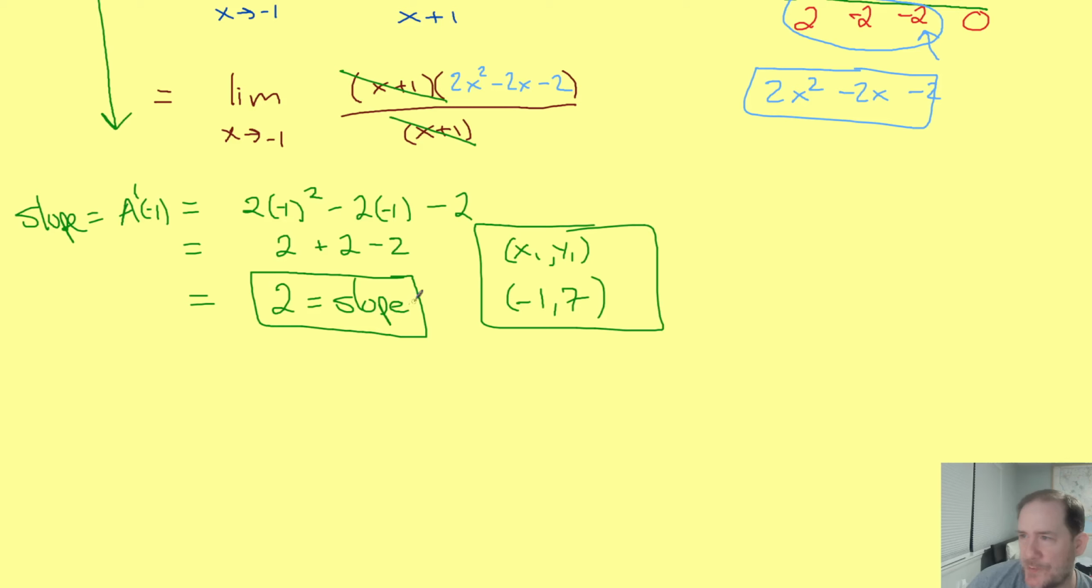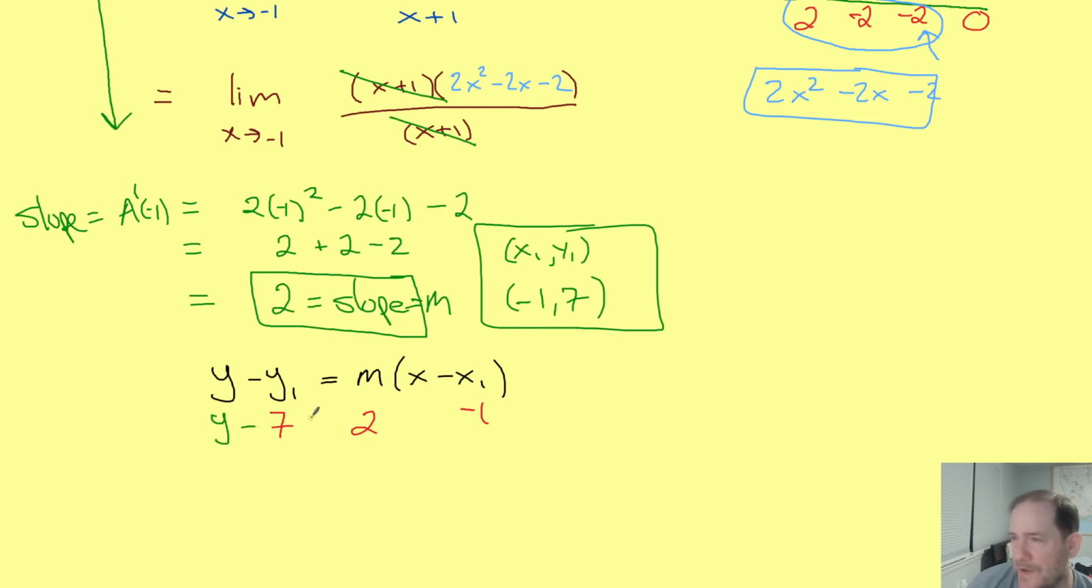And we'll take our slope being m, and we'll just substitute into the point slope form of a line, which was y minus y1 equals m times x minus x1. So now if we plug in our slope of 2, that goes right here. If we plug in the point (-1, 7), then we'll put 7 in for y1, we'll put -1 in for x1, and then the rest is just algebra.